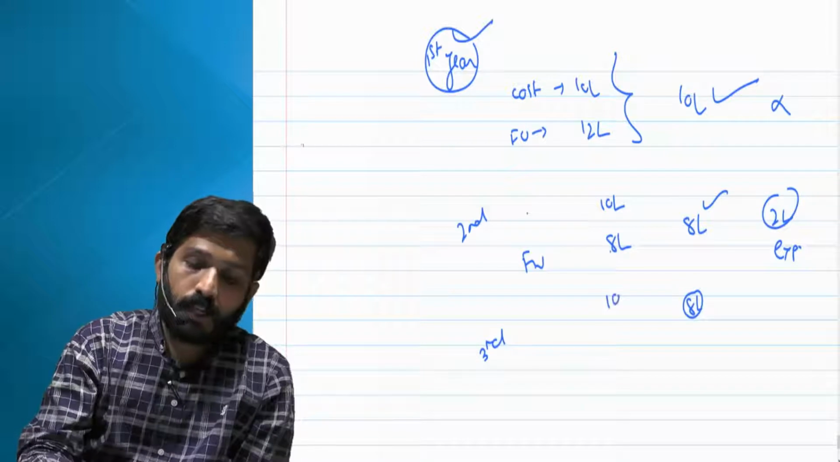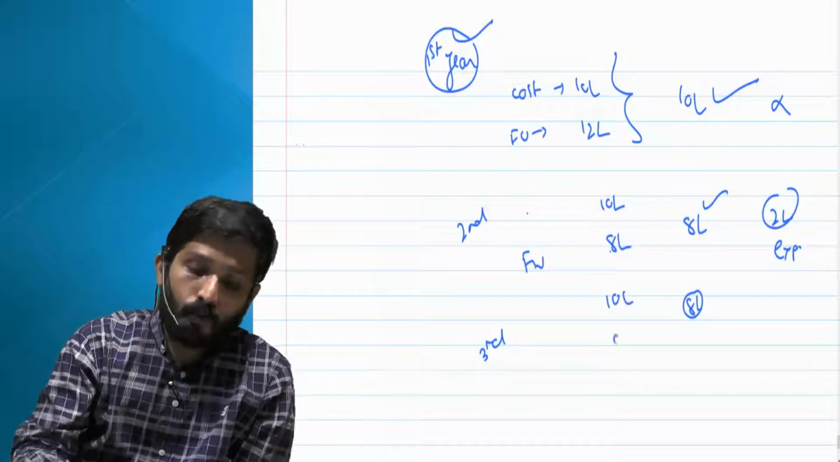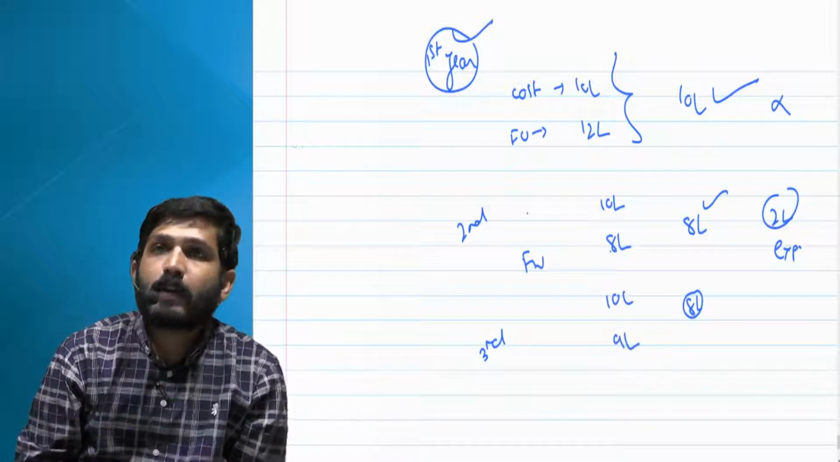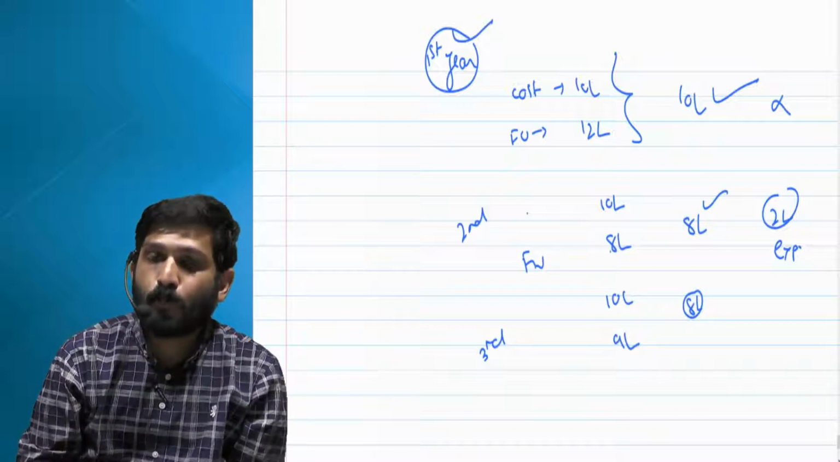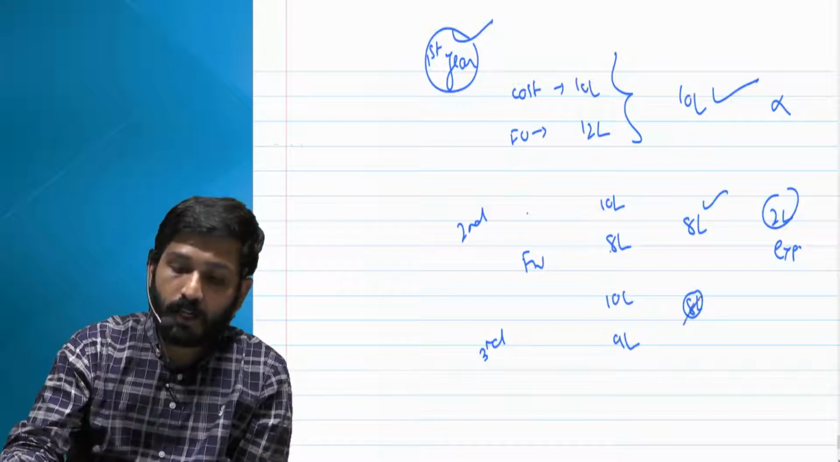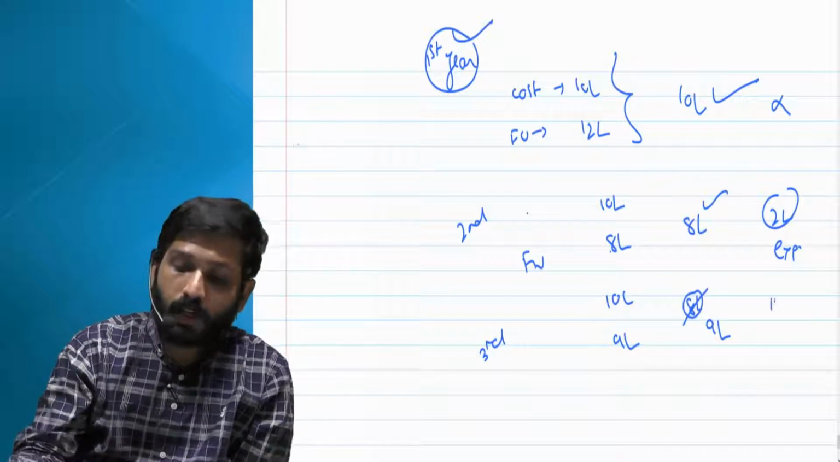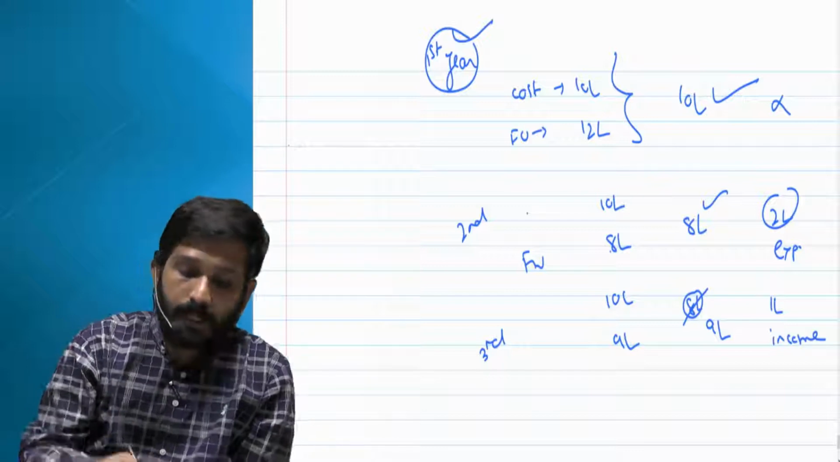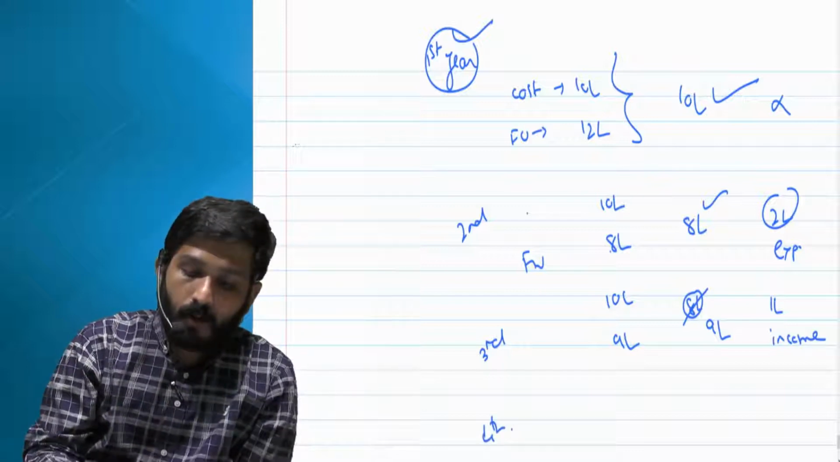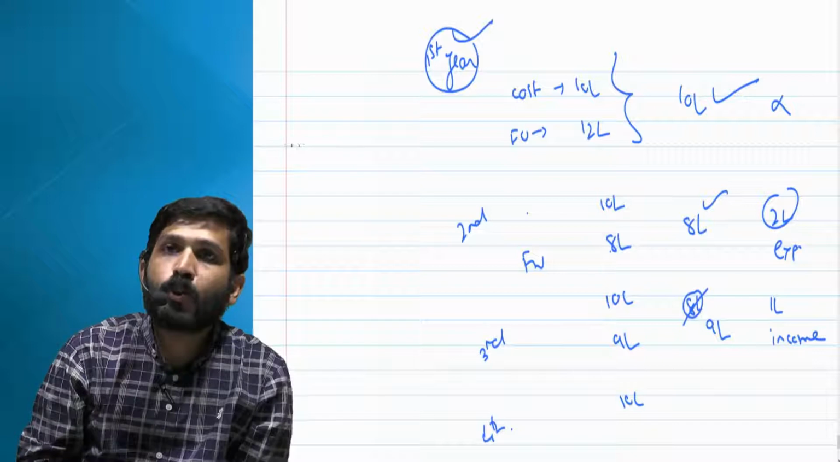Your cost is 10 lakhs and now your fair value is 9 lakh. Now what will happen? In that particular case, instead of 8 lakh, you are going to take it at 9 lakh as your carrying amount, and 1 lakh will be treated as your income transferred to P&L account.